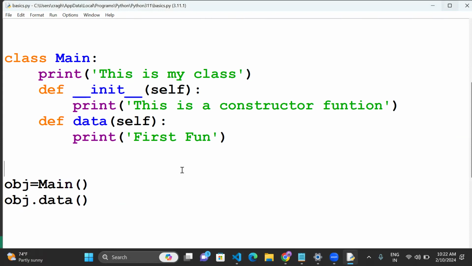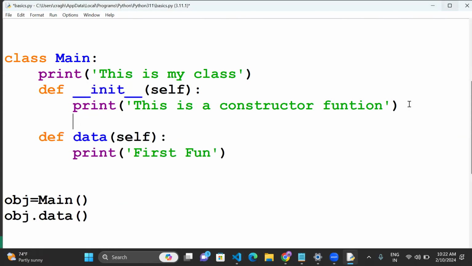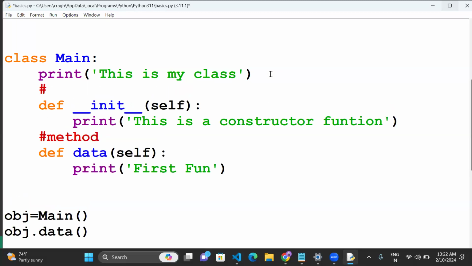Sure. That's good. So we created a constructor function and this is the normal function, right? Data is a normal function. This is called a method. This is a constructor function. So a method is nothing but one function. In the constructor function, I will pass some parameters over here, for example, name and city. You can pass n number of parameters. I will declare two parameters here, name and city.